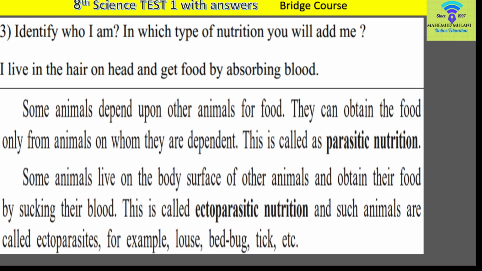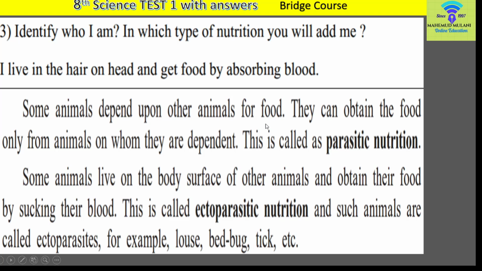Those are the examples. And here, I live in the hair on head and get food by absorbing blood. This living organism is the louse present in our hair. It is right here, louse.